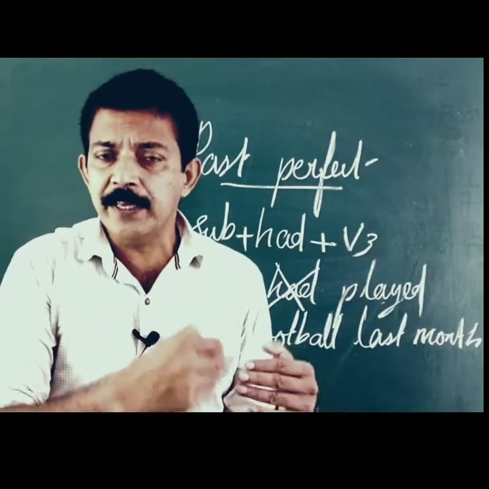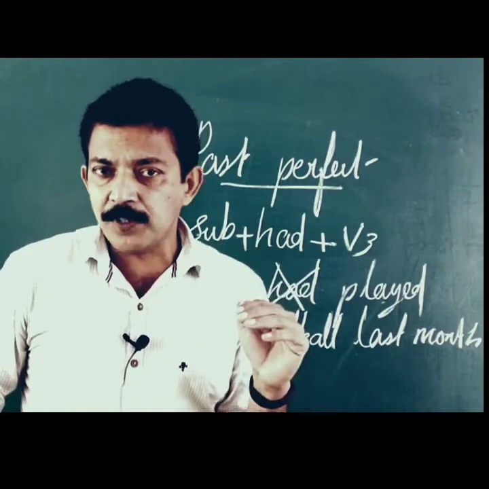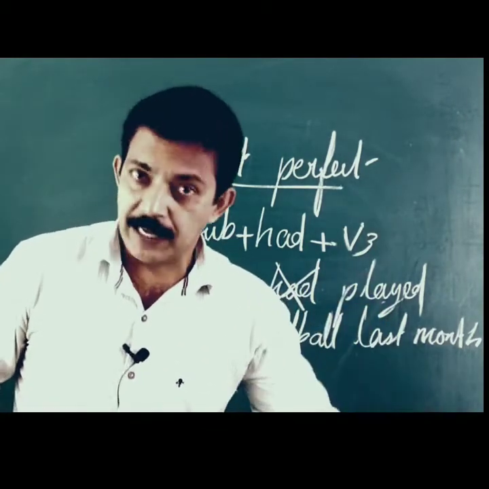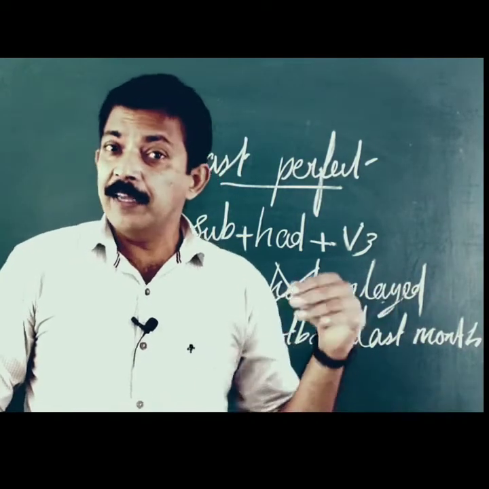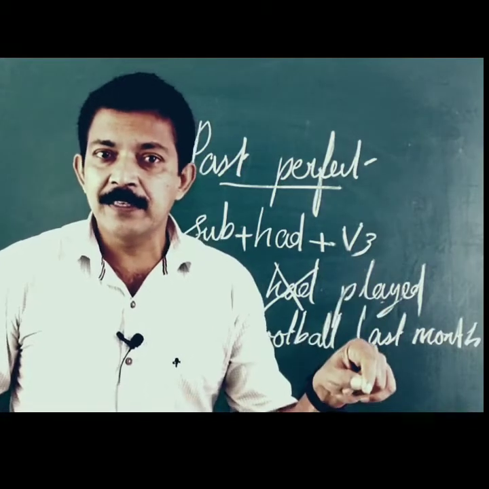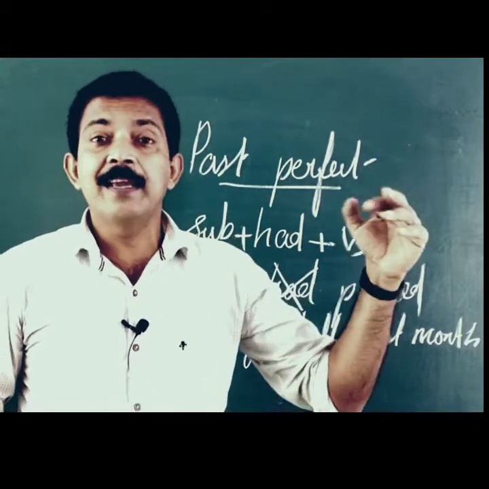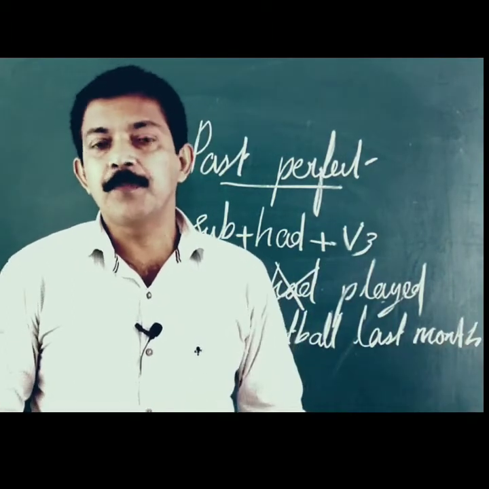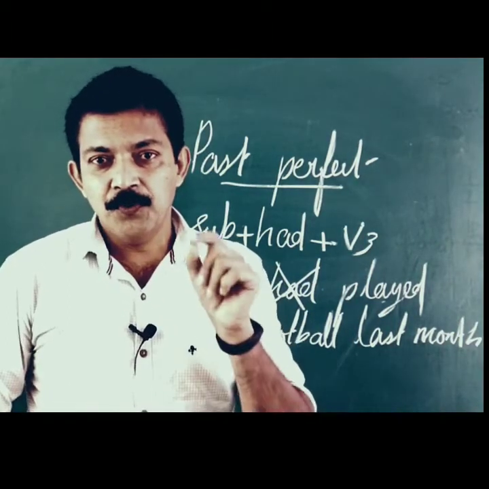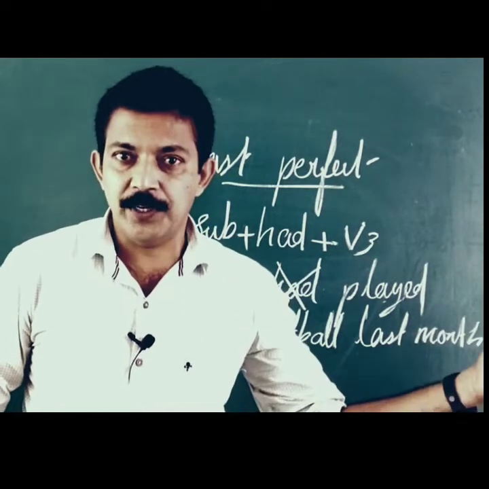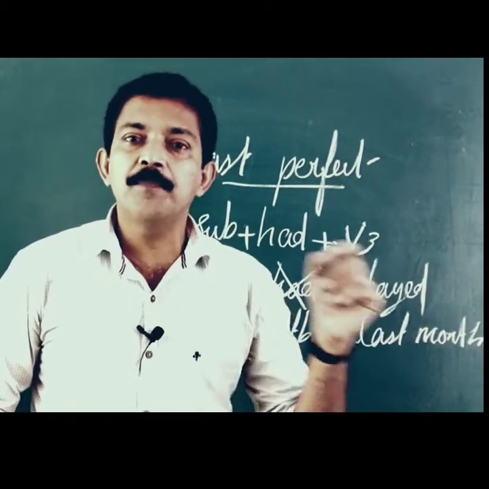But if I want to say something that happened before that, I also checked the assignments they had been given. I had given them the previous class. So, when we talk about yesterday, anything that happened before yesterday becomes past perfect. We call it past in the past.